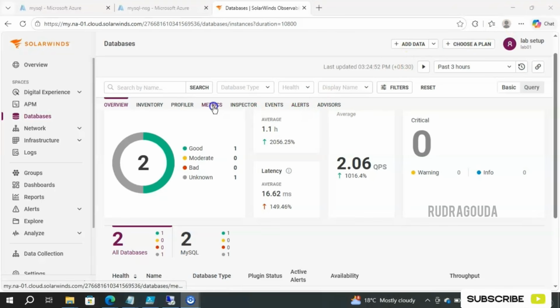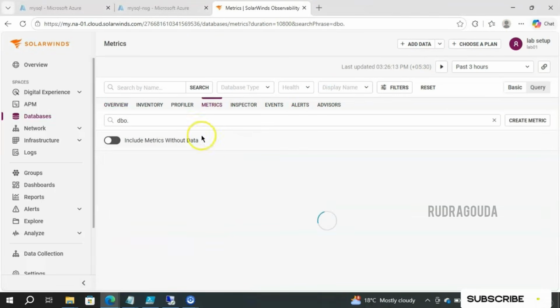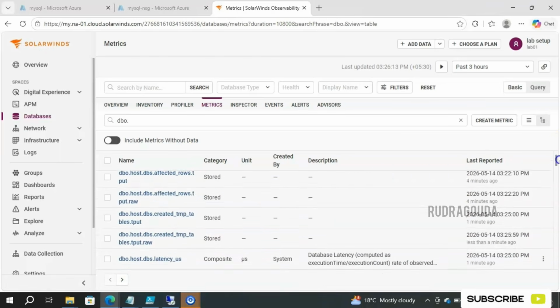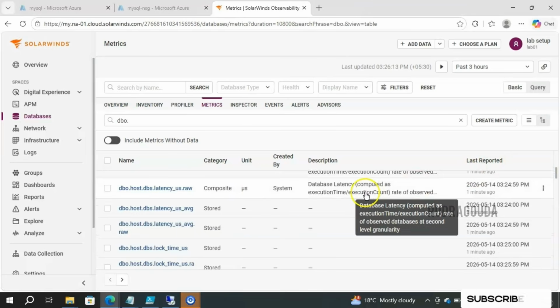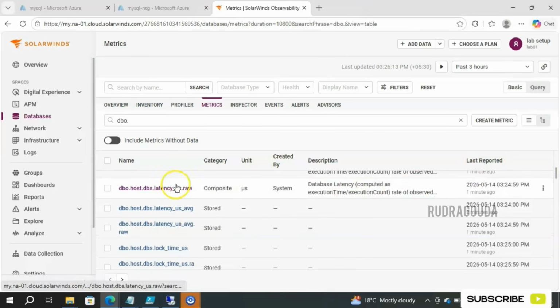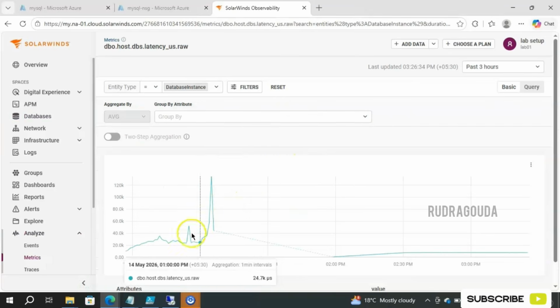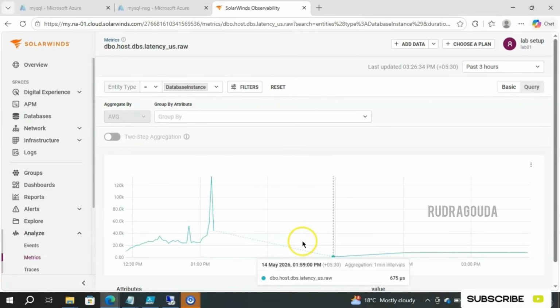For example, if you are interested in the metrics, then you should click on the metrics option and you will get the complete info over here. According to the need, you can choose the metric. For example, now you are able to see DB host DBs affected rows, DB host DBs created. Like that, so many metrics are available over here. If you want to know more about a particular metric, simply select it and you are able to see the data according to that metric. Okay, hope you got a complete understanding about DB monitoring in the SolarWinds Observability tool.